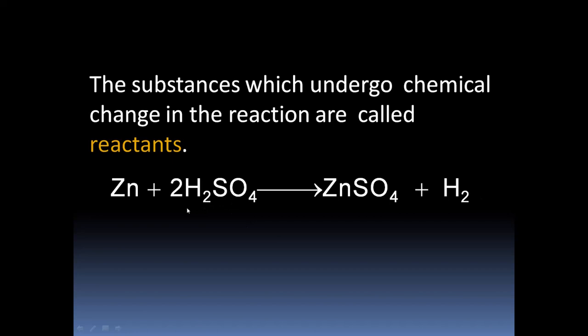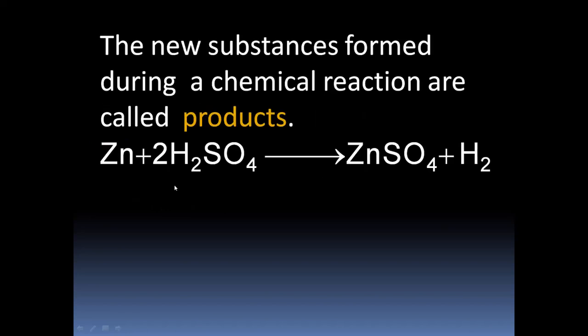So, the substance that is undergoing a chemical change is termed as reactants. So, what are the reactants here? Zinc and sulfuric acid, H2SO4, are the reactants. Then, what are the products?